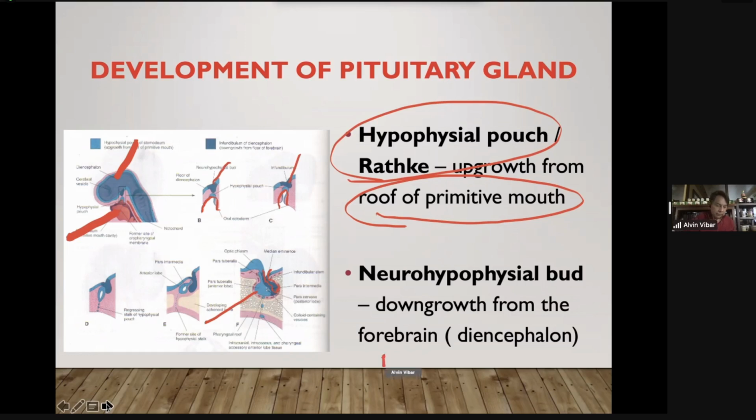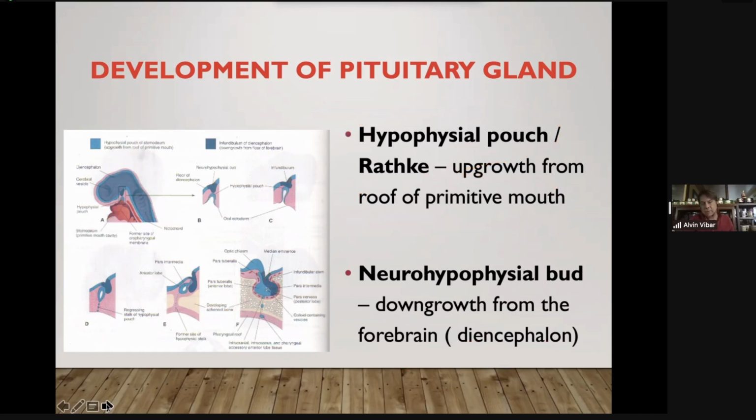We call it specifically the infundibulum. I'm sure this was mentioned in the orientation. So Rathke's pouch, you associate it with the anterior pituitary, while the infundibulum, you associate it with the posterior pituitary gland.